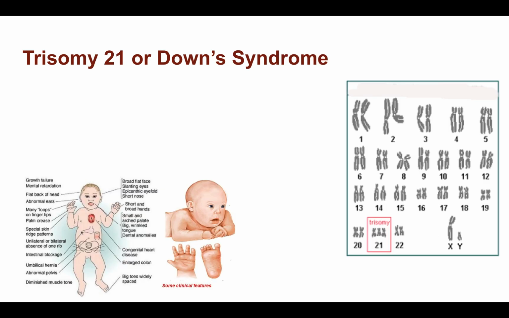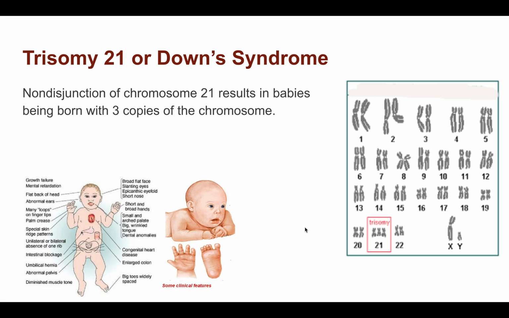Now, there are some diseases that are associated with having the wrong set of chromosomes. If you've got trisomy 21 as a human, you've got an extra chromosome 21, then you have the disease Down syndrome. So non-disjunction of chromosome 21, where we end up with usually the egg that had an extra chromosome in it, the sperm joins, and we end up with 3 copies of chromosome 21. The baby will develop, but it will have all of these genetic defects.